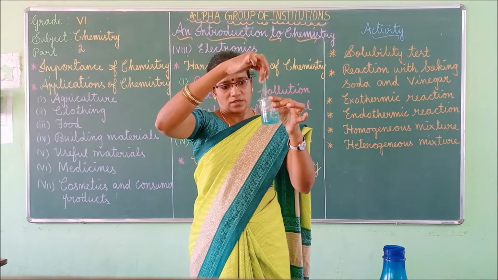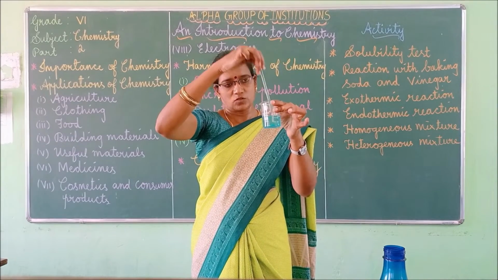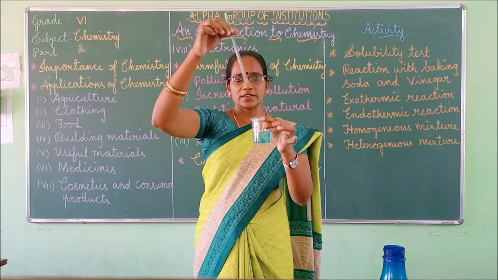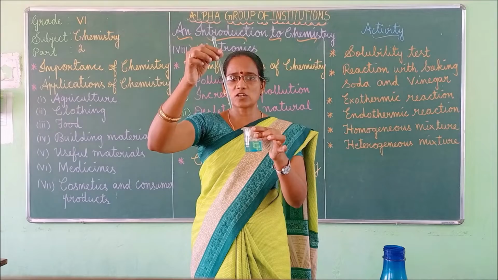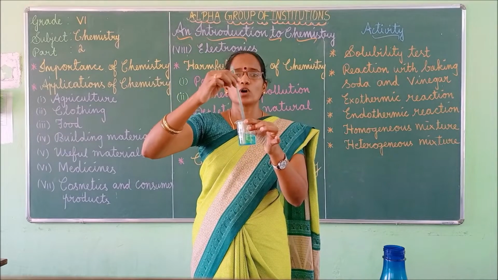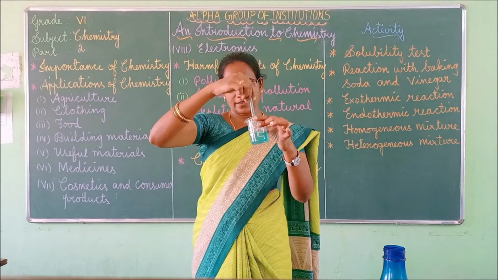This is called the stirrer, children. This is called a glass rod. By using this only, you have to stir anything.